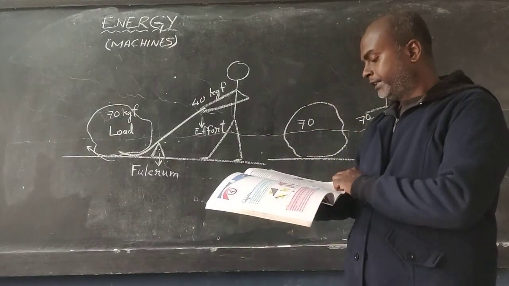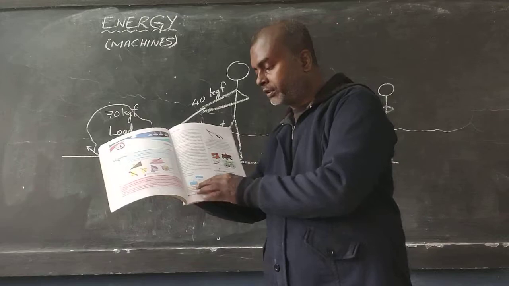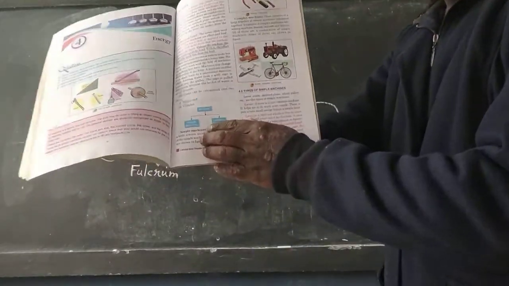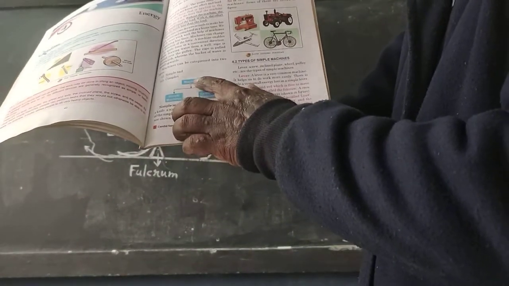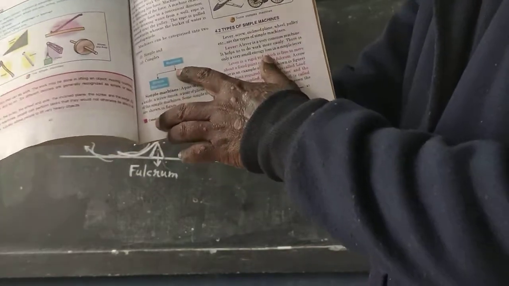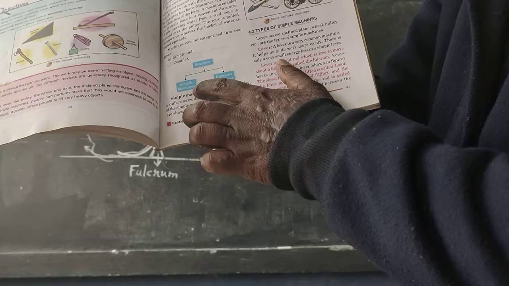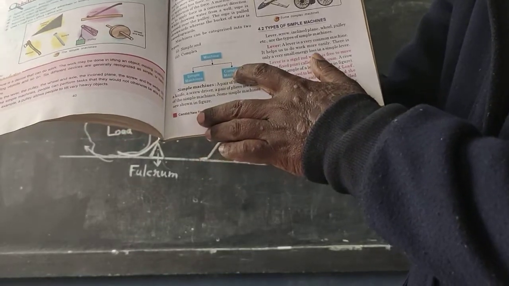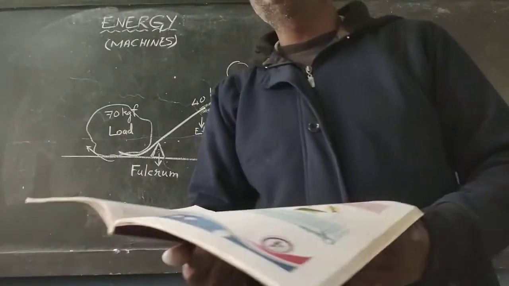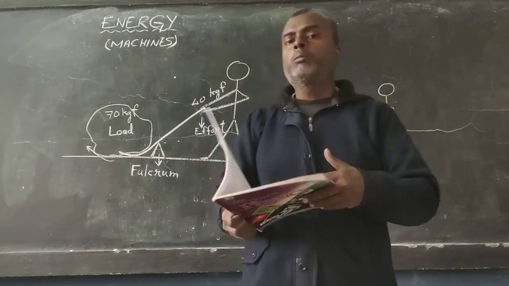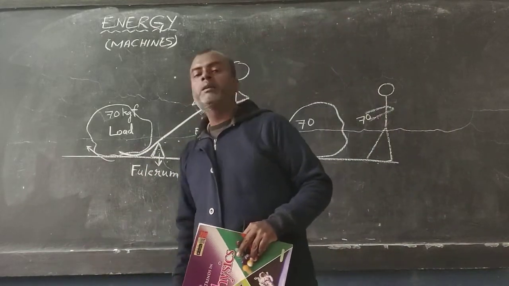Alright. Next, that is given in your book. Types of machine. Okay, machines are of two types. I hope you all can see. Machines are of two types. Simple machines, complex machines. Now, simple machines, you know, all machines are made up of spare parts.